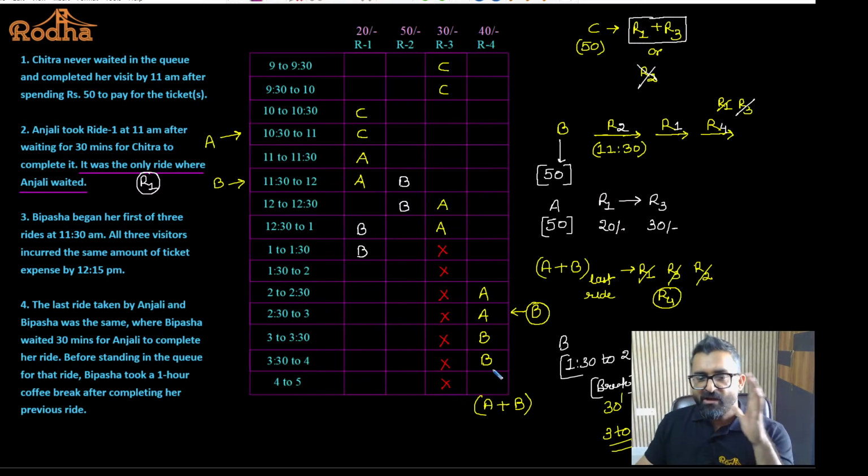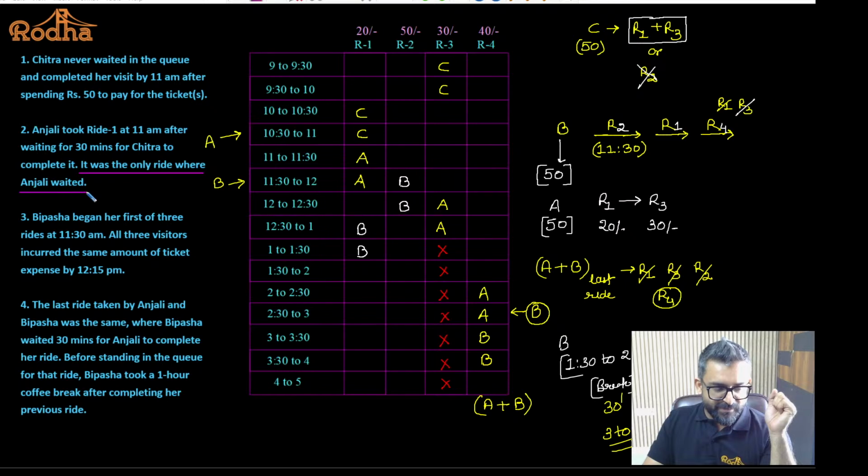Fine. Now, what was the problem with this question is, even after filling this much, people missed one point which was very, very difficult to use during the exam time. I'll tell you what is the point. This point which I've already underlined. It was the only ride where Anjali waited.